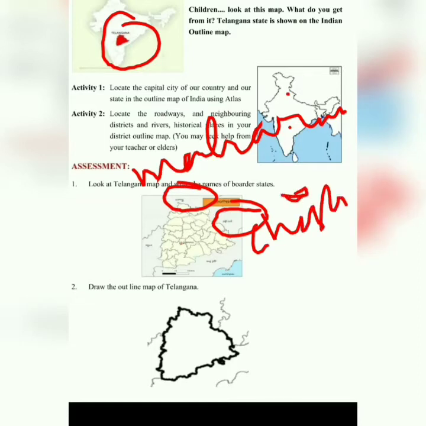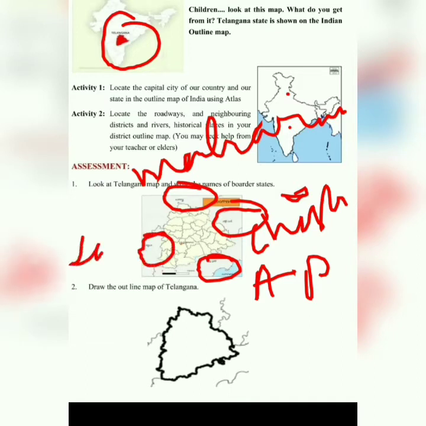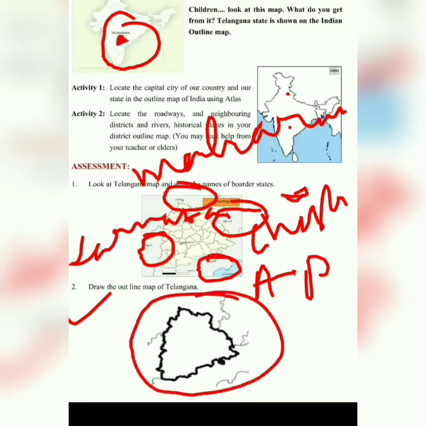Because the space is not there, I am just writing the starting letters. And if we move towards the southern part, we have Andhra Pradesh here, that is AP. Then towards the west to southern part, we have Karnataka here. So likewise we have written the names of the bordering states. Moving towards the second question, draw the outline map of Telangana. On this I have already uploaded a video. You can watch this video and draw the Telangana map in a perfect manner.